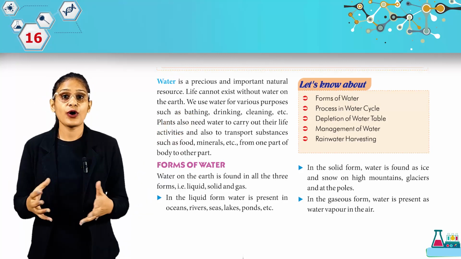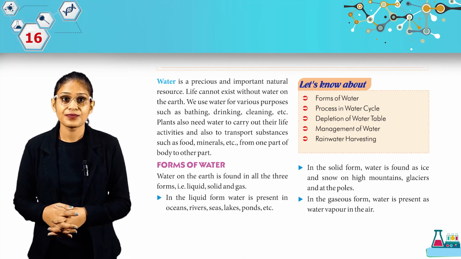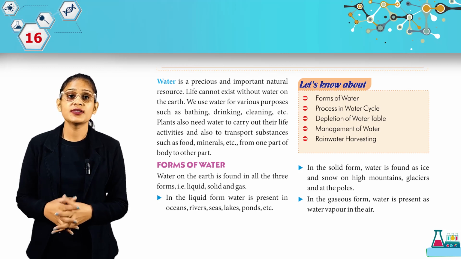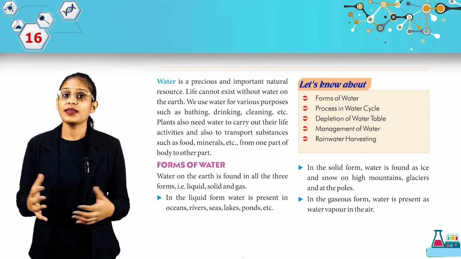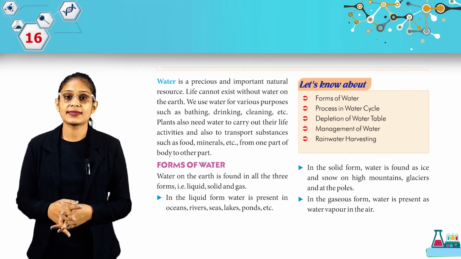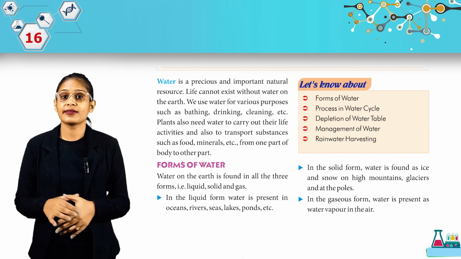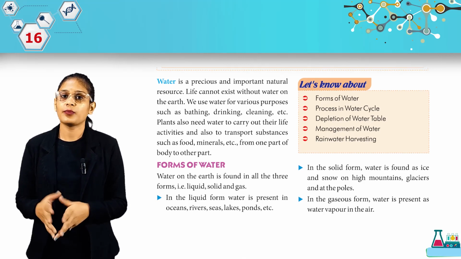Water on earth is found in all three forms, that means liquid, solid and gas. In the liquid form, water is present in oceans, rivers, seas, lakes, ponds, etc. In the solid form, water is found as ice and snow on high mountains, glaciers and at the poles. In the gaseous form, water is present as water vapor in the air.